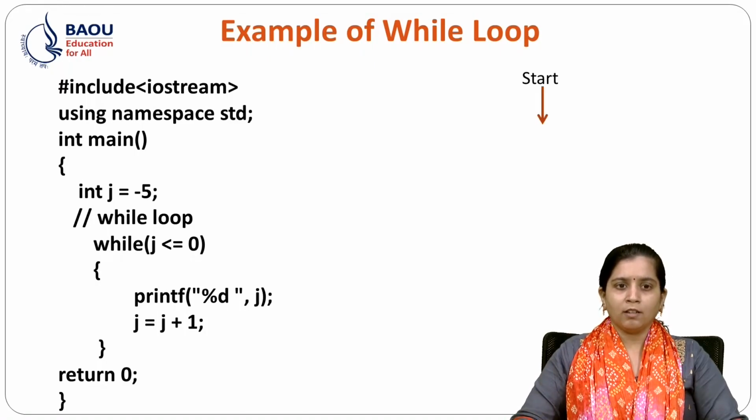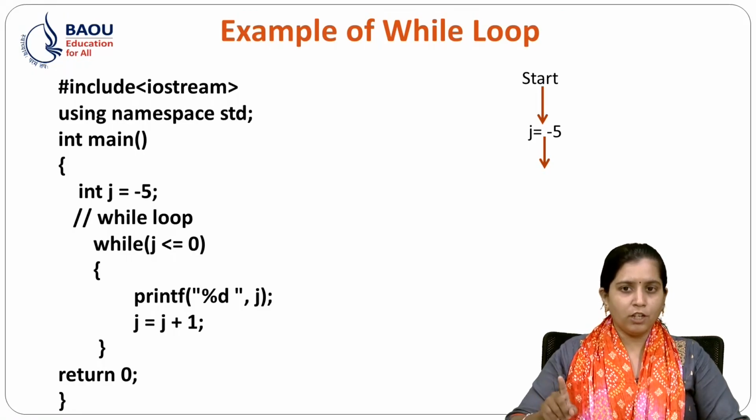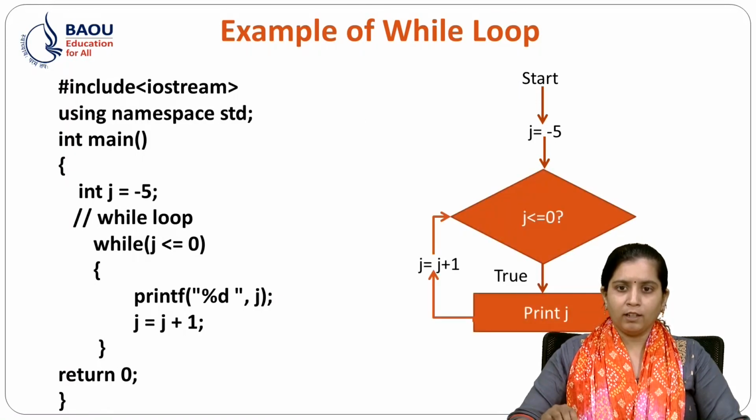So let's see this program using a flowchart so that it will be easily understood by you. So first of all, we have initialized j with -5. After that, we check whether j is less than or equal to 0. So -5 is less than or equal to 0.